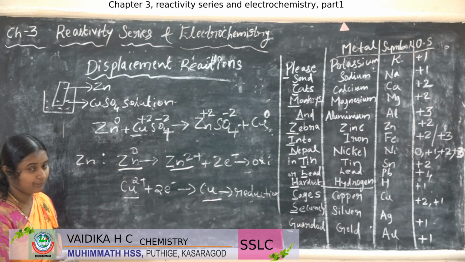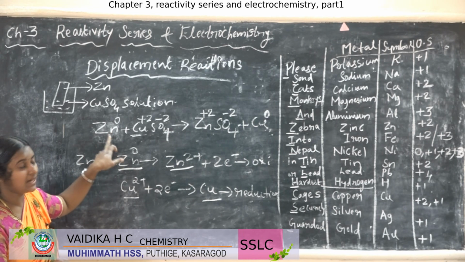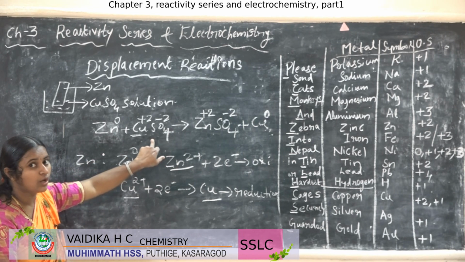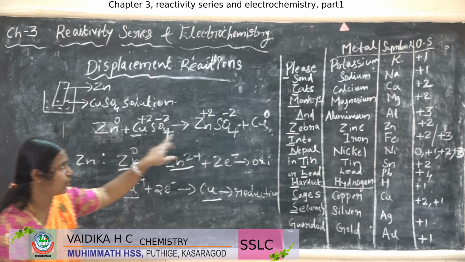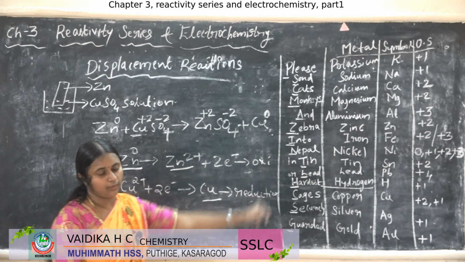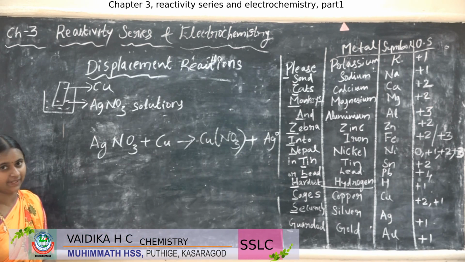Are you understood? The highly reactive metal will displace the low reactive metal. Here zinc displaces copper and forms zinc sulfate and copper. Okay. Let us take another example.